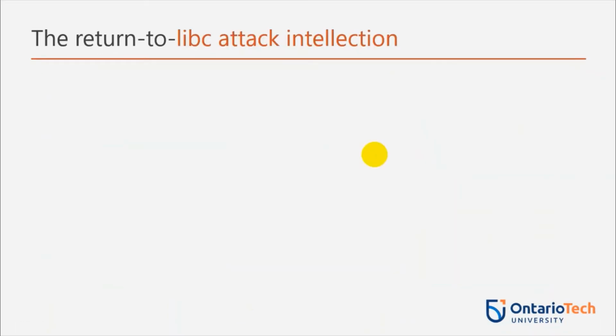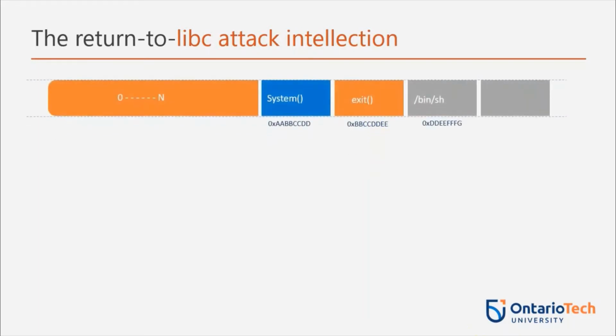Now let's talk about the return-to-libc attack intuition. Revisiting our objective, we want to exploit the vulnerable buffer and override the return address of the stack. We want to get to the root shell without having to place our own code on it. Now, if we can overflow the stack, we can control the EIP, the return address of the stack. We know that it's a non-executable stack, so explicitly writing our shellcode is ultimately going to fail. So why not point to a function that can take us to the root shell? System is one such function in the C library.